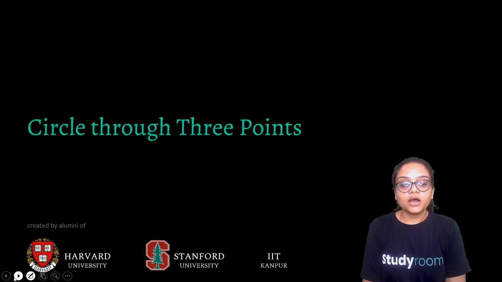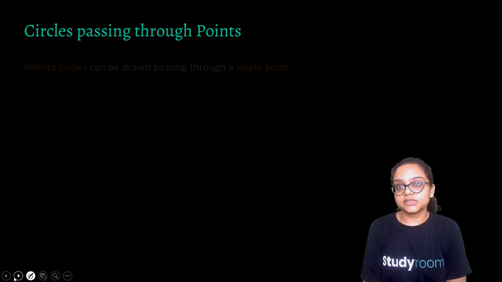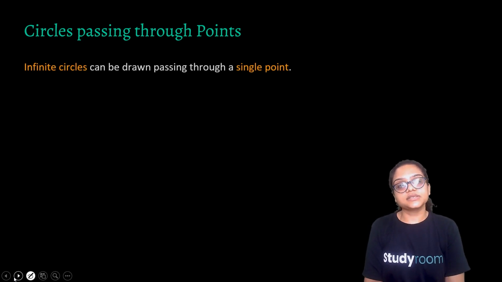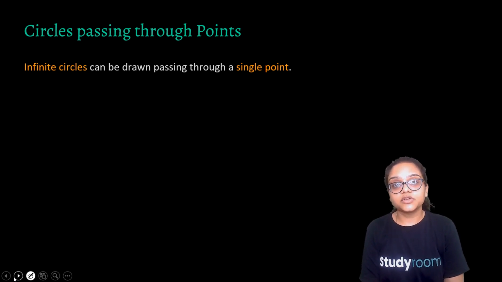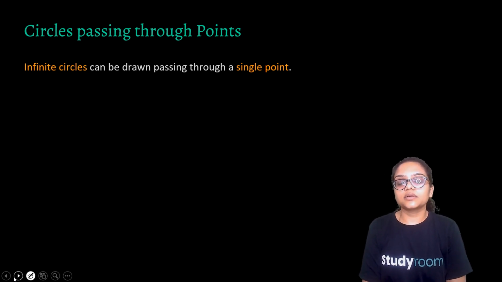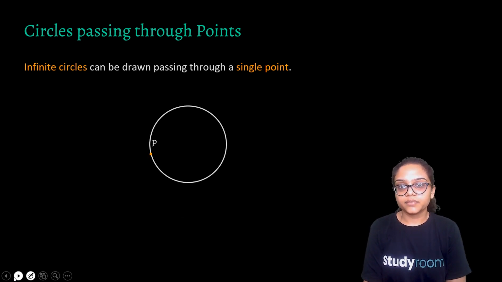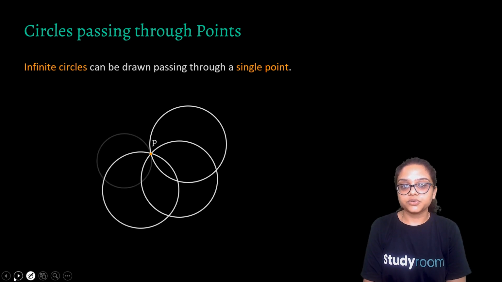What if you are given certain points? How many circles can be drawn through them? We have to learn about this condition. If I give you a single point, you can draw infinitely many circles because there is no foundation to the radius, right? The single point given to you, you can consider as a center, or even as a boundary point or anything. But you can draw circles of different radius. So, infinite circles. Correct? Suppose point P is given to you. It could pass through P or it could be the center.